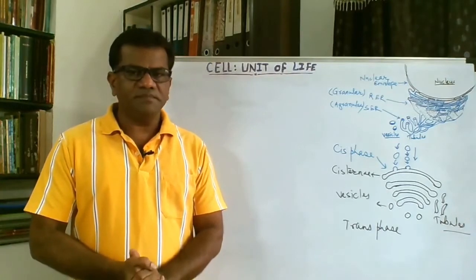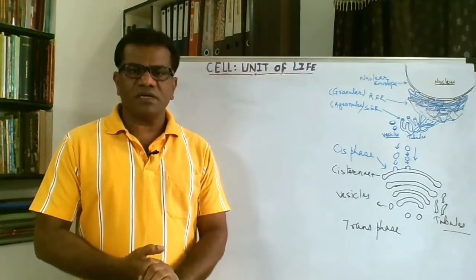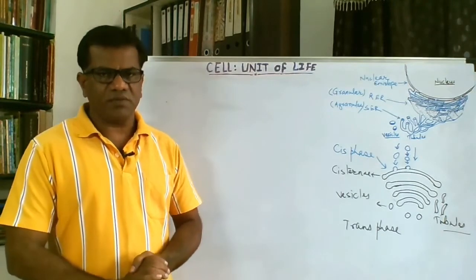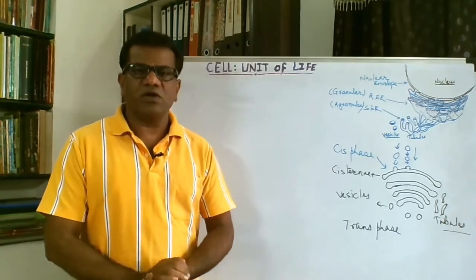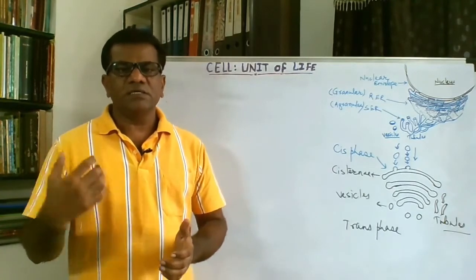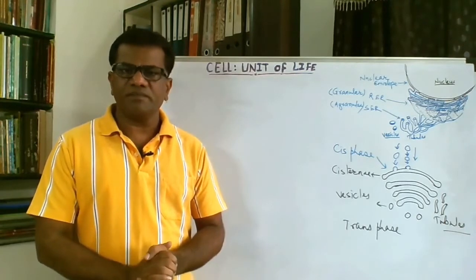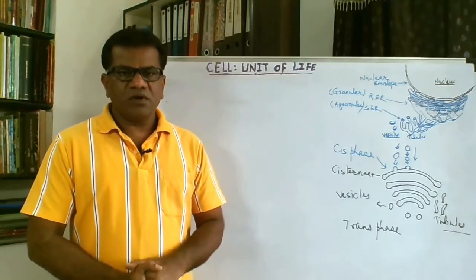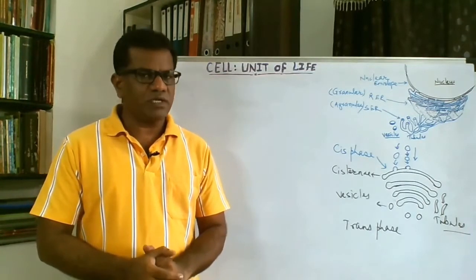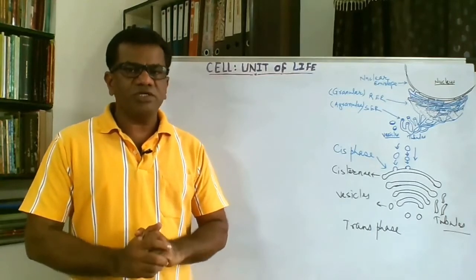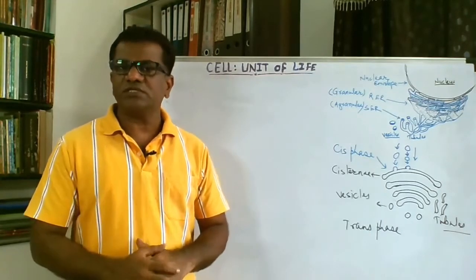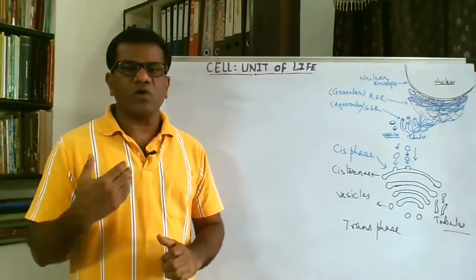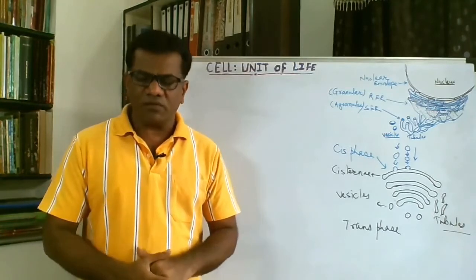Now this endoplasmic reticulum is a part of the endomembrane system. Endomembrane system is a system in which there are a few cell organelles where there is coordination in the work and where there is membrane flow, the GERL system: Golgi, endoplasmic reticulum, lysosome system. Many functions, many activities, many processes are conducted by these organelles with coordination. They coordinate with one another.